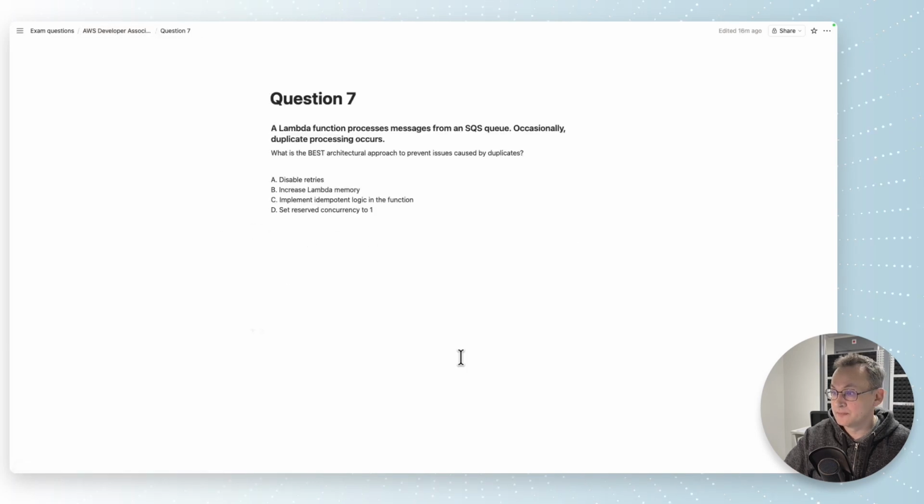And question 7. A Lambda function processes messages from an SQS queue. Occasionally duplicate processing occurs. What is the best architectural approach to prevent issues caused by duplicates? What we are dealing with here is an SQS queue, and that is the standard SQS queue. There is also another type, FIFO SQS queues. Standard SQS queues do not guarantee the order of messages, and they do not guarantee that the same message is delivered exactly once. So the correct answer is to implement idempotent logic in the function.